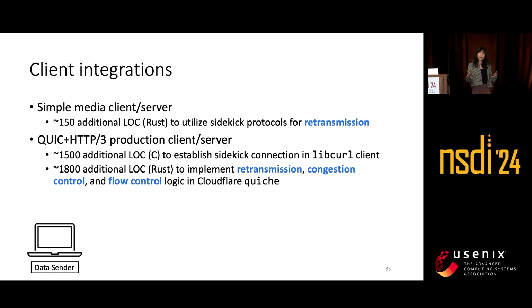There are two parts to a client integration. First, you need to establish a connection, the Sidekick connection. And second, you need to implement what we call the path-aware sender behavior. In QUIC, there's sender behavior for retransmission, retransmitting QUIC data that has been lost in a new QUIC packet. We have our path-aware congestion control algorithm, and we have some flow control logic. These types of path-aware sender behaviors can be toggled on and off based on the particular network scenario or application objective.